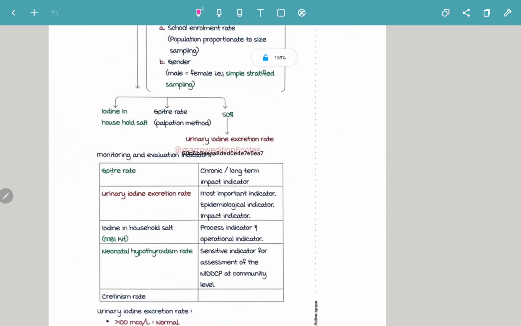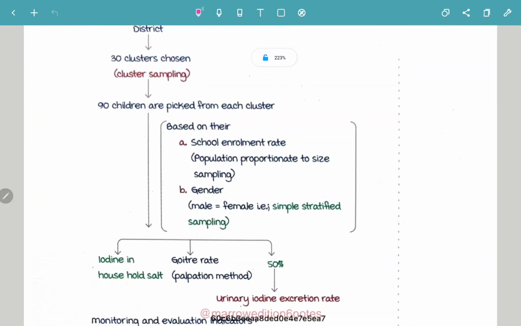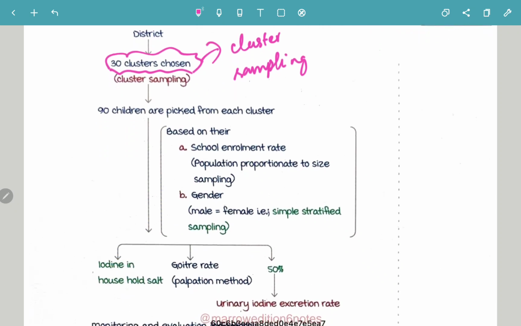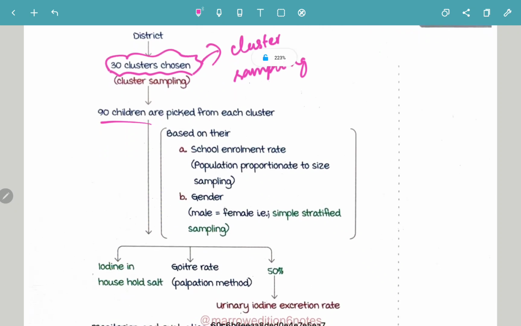Now the district will have 30 clusters that are chosen. Because 30 clusters are chosen, this kind of sampling is known as cluster sampling, done in NIDDCP. And from each cluster, 90 children are going to be picked.